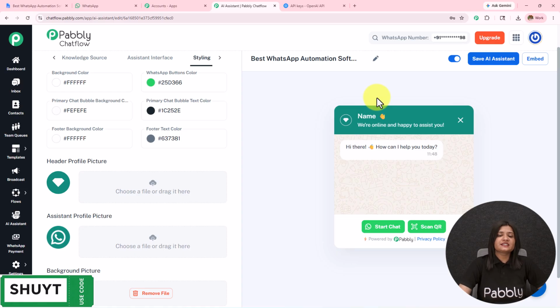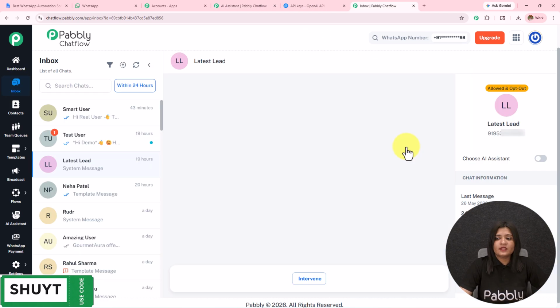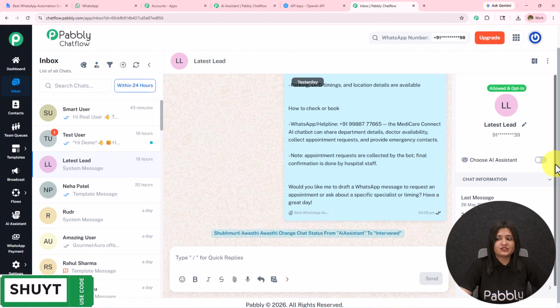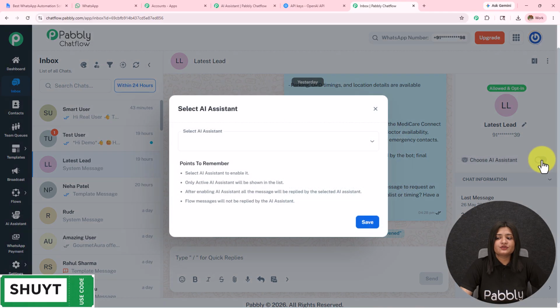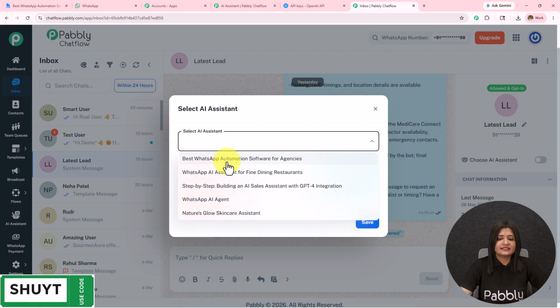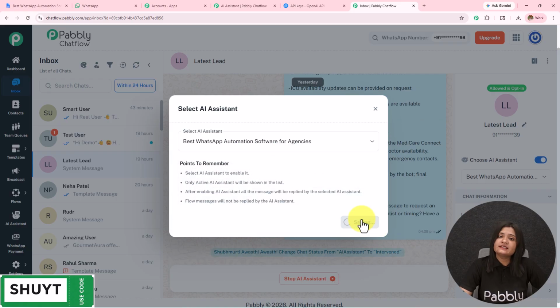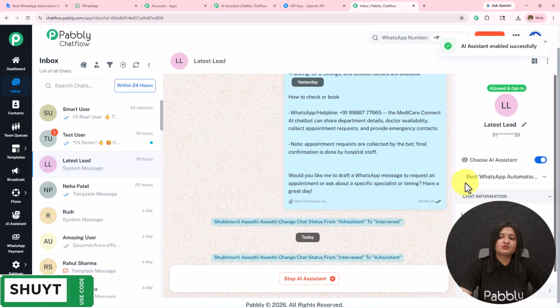Moving on towards the next part, we have to learn how we can enable this AI assistant to a particular group of contacts, to a particular contact, or to all the contacts. For that, I'm going to open the inbox in a new tab. Here I've landed on this page, and this is my chat. I have to toggle on this button of choose AI assistant. I have to select the AI assistant and then simply save this. In this manner, I have assigned this AI assistant to this particular chat.